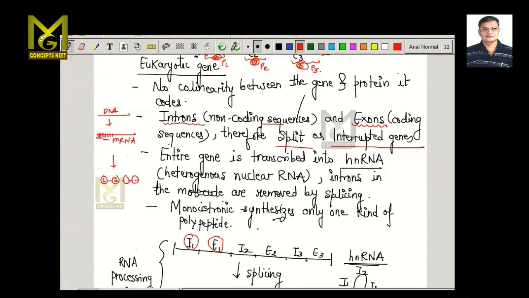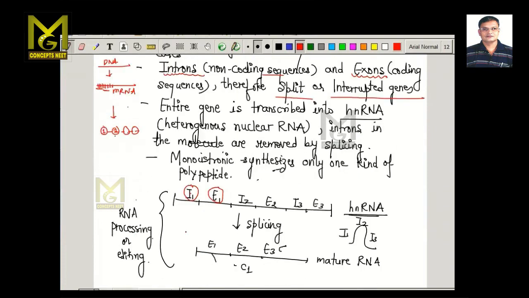Now, this mRNA has to undergo some processing, and this processing involves primarily the removal of the introns. As you can see here, this is the mRNA, which we also call heterogeneous nuclear RNA.